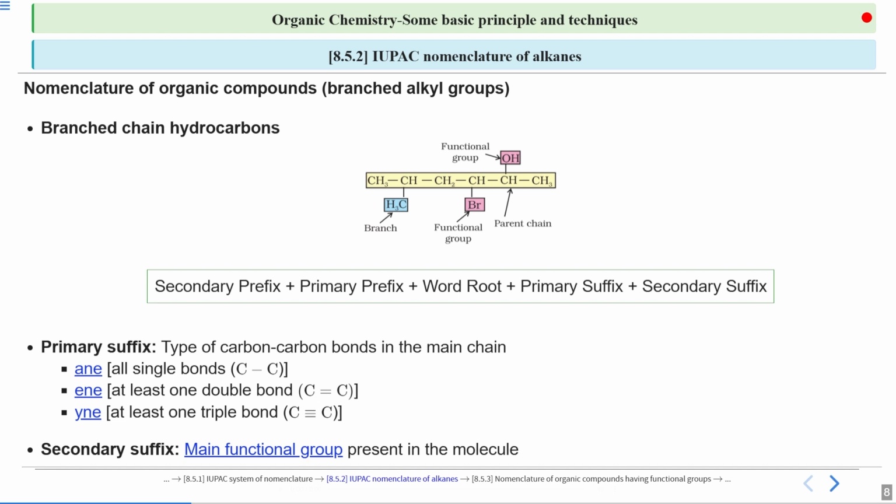We will talk about that. But right now you should know at least the primary prefix, secondary prefix, the word root and the primary suffix. We will see them.